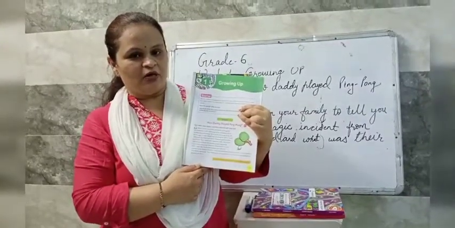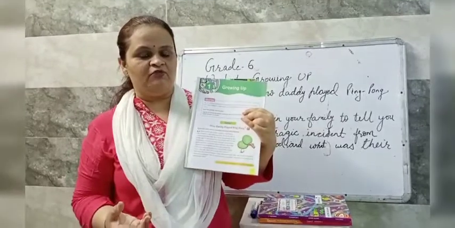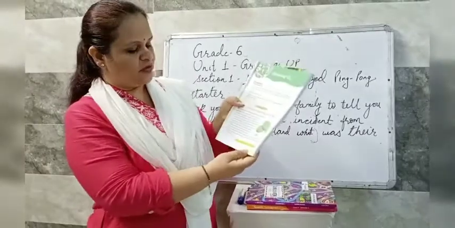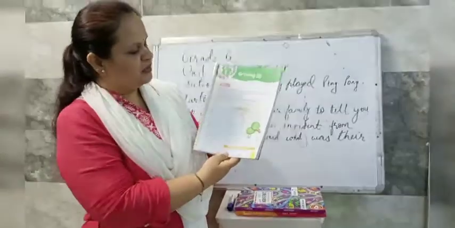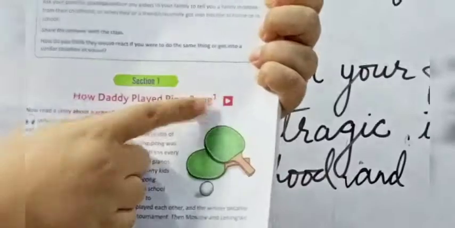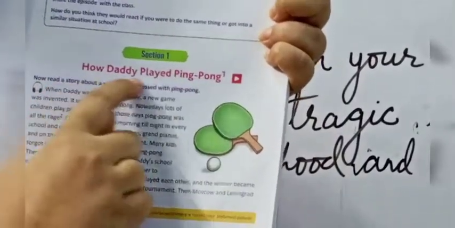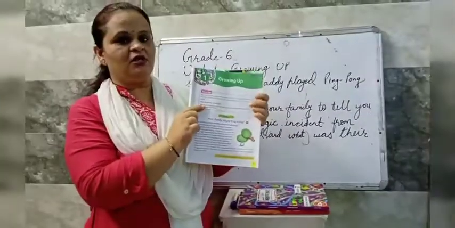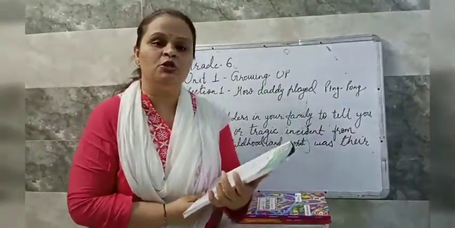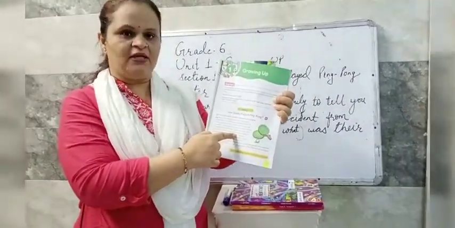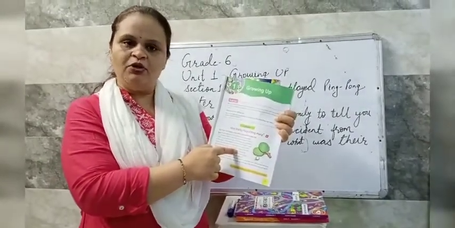Now what is ping pong? Ping pong is another term we can use for table tennis. Okay children? So this is given on page number 11. Now before starting with the chapter, I want to draw your attention to this icon. Just after the title of this section, this icon is given. We have just discussed the meaning of that icon. It means the animation of this text is available at Oxford Arial.